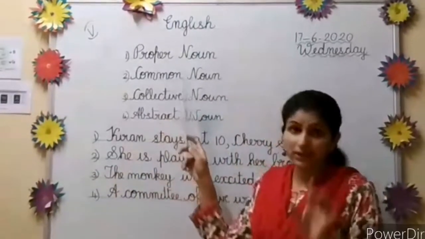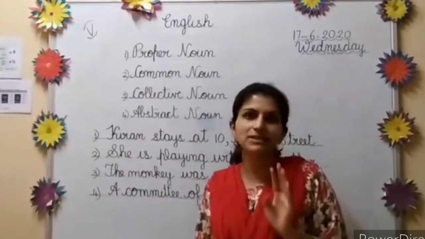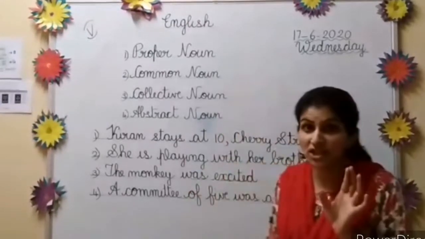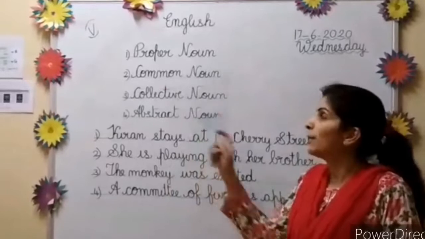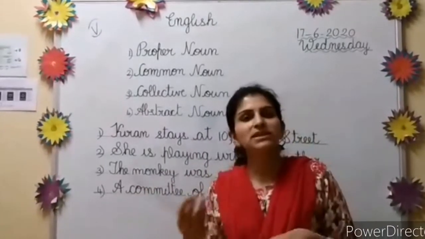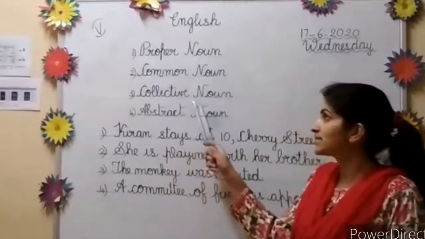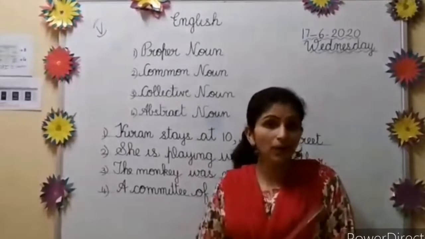So one quick revision. Proper noun, what? Name of a person, place, animal or thing. Special names given. Okay. And common noun means it is the things found common. Common names given to the person, animal, thing, etc. Then is our collective noun. Collective noun is what?